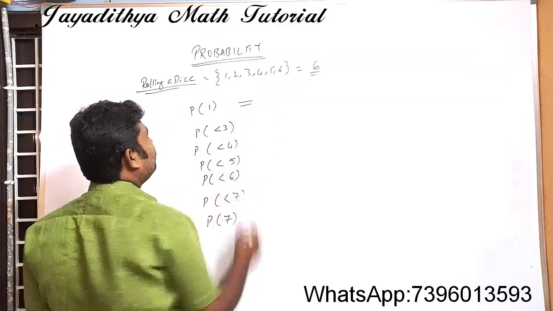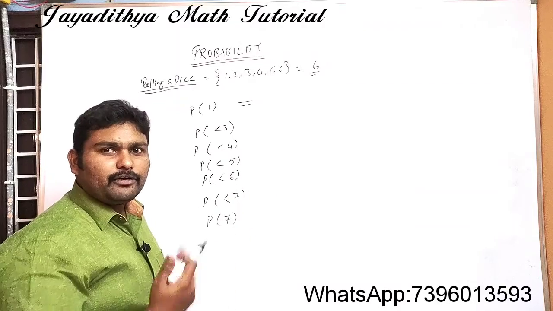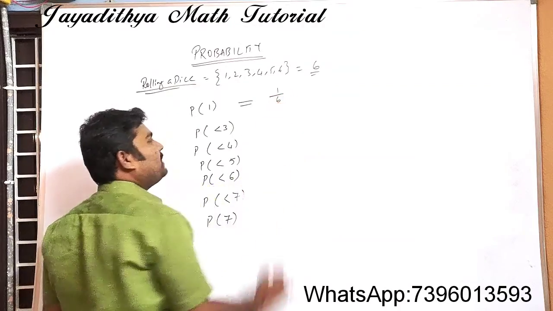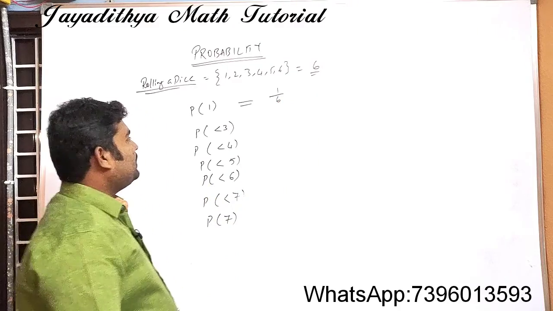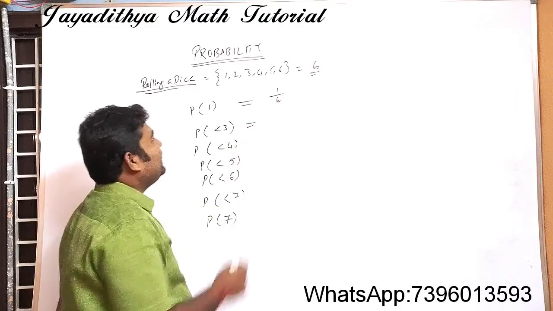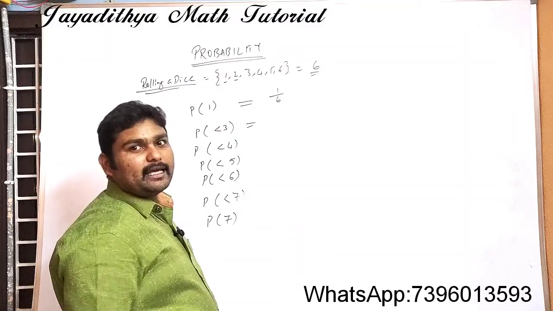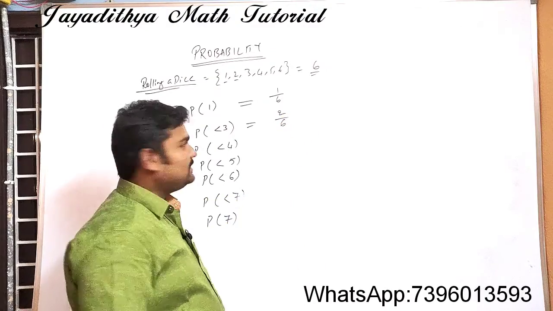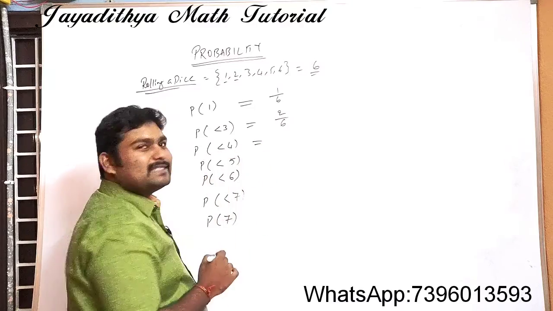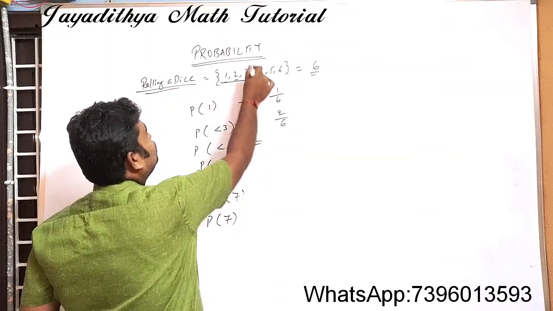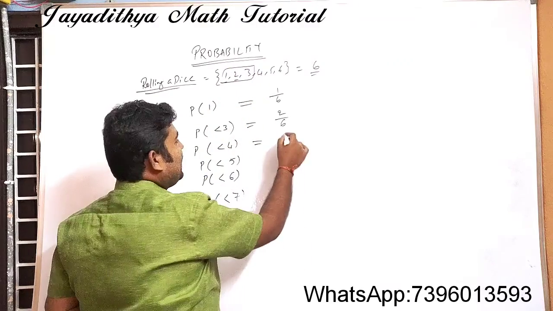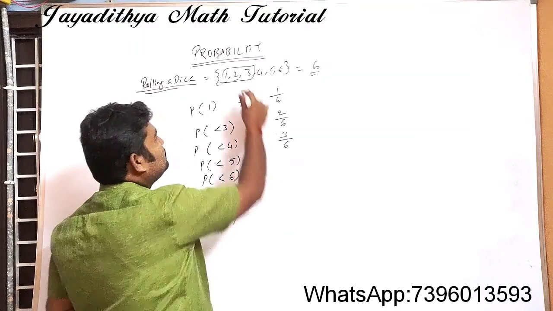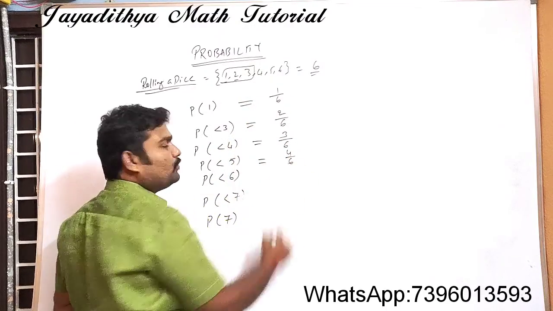What is the probability of 1? Favorable by total. Favorable outcome will be only 1 and total outcomes are 6, so its value will be 1 by 6. Less than 3 means 2 favorable outcomes and total are 6, so its probability will be 2 by 6. Less than 4 means up to 3 are favorable, so there are 3 outcomes out of 6. Less than 5 means 4 are favorable, so we can write 4 by 6.